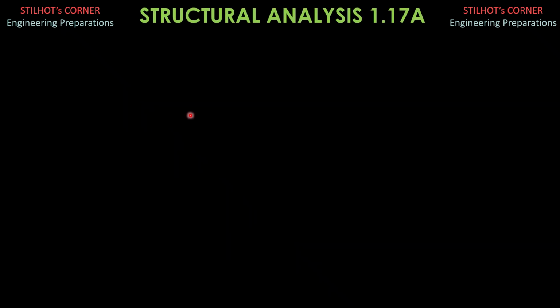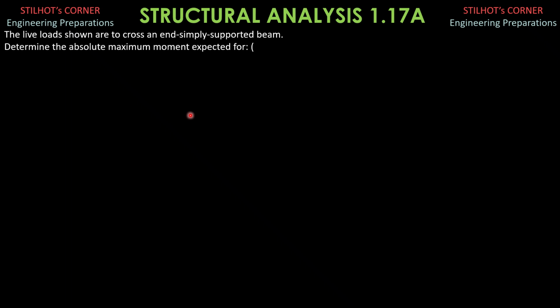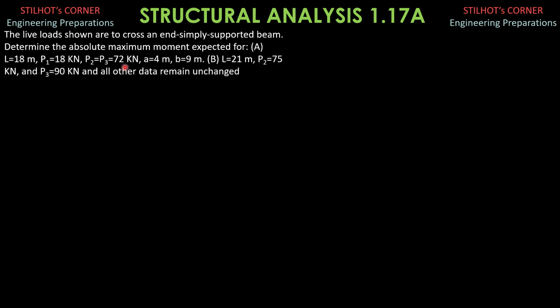Let's have a problem on live loads. The live loads shown are to cross an end simply supported beam. Determine the absolute maximum moment expected for part A. The length of the beam is 18 meters, P sub 1 is 18 kilonewtons, P sub 2 equals P sub 3 equals 72 kilonewtons. Distance A is 4 meters, B is 9 meters. And in part B, L is 21 meters, P sub 2 is 75 kilonewtons, and P sub 3 is 90 kilonewtons. And all other data remain unchanged. So this is the given figure.